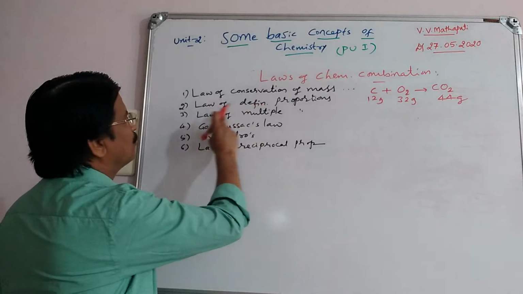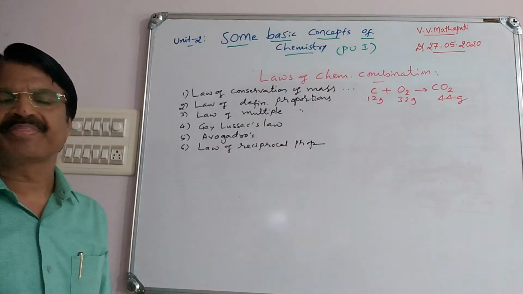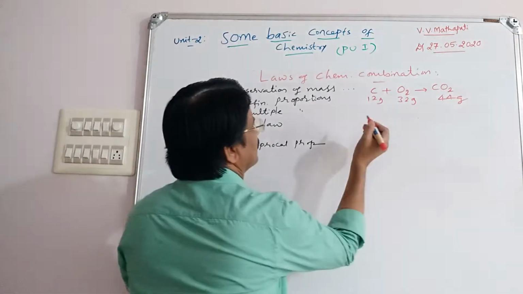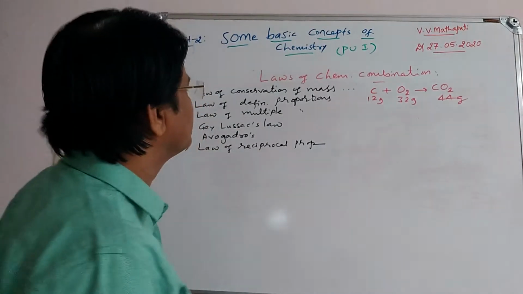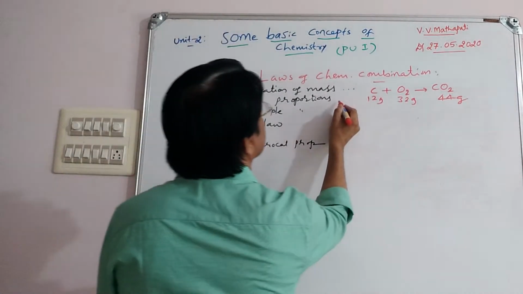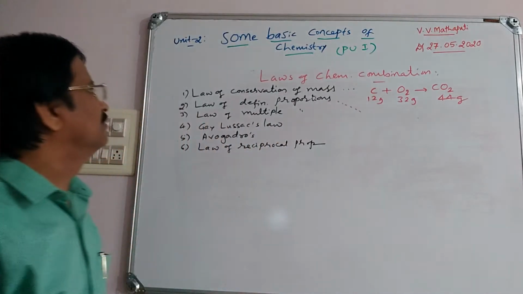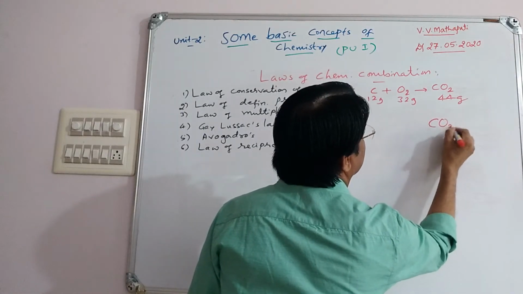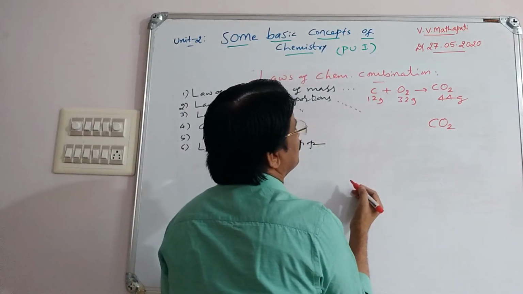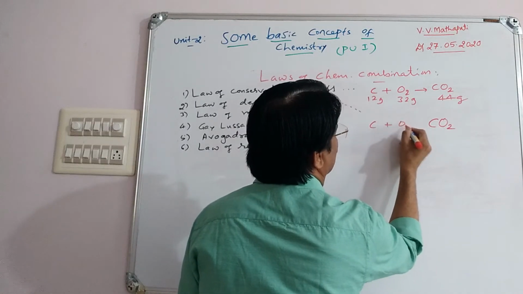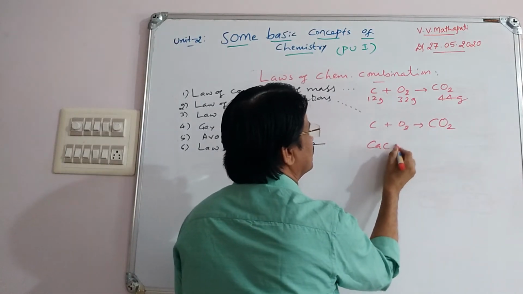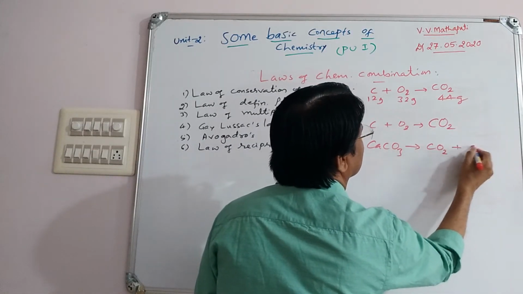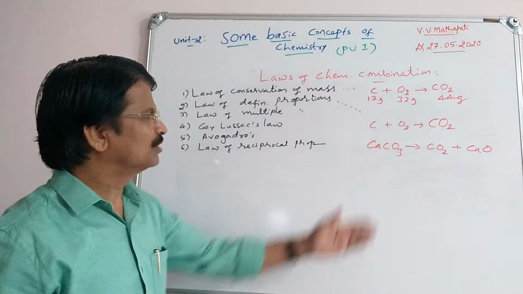Next, similarly, you can study about law of definite proportions. So in this law, we will study, take an example. Law of definite proportions, example: you take formation of CO2. One is by using C plus O2. Second, by using CaCO3. Both are the same, CO2, CO2.